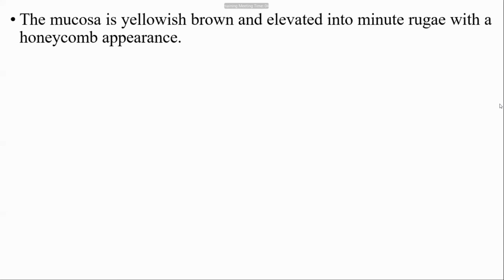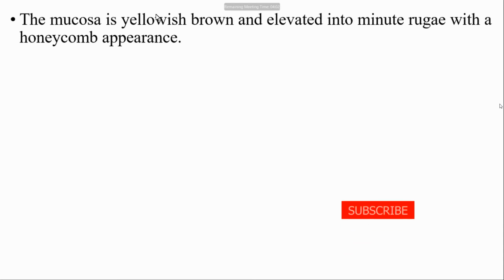With churning, the food breaks down into small particles, and once they are small particles there is an increased chance of absorption. So the presence of rugae in the stomach helps in efficient digestion as well as efficient absorption.